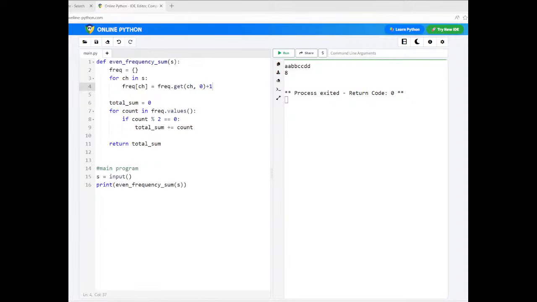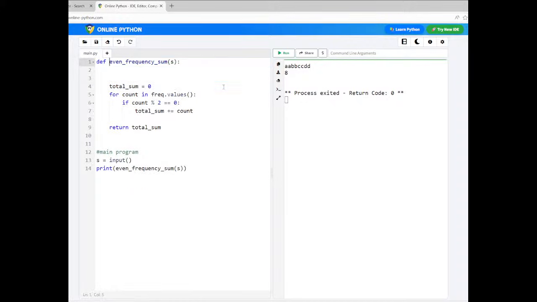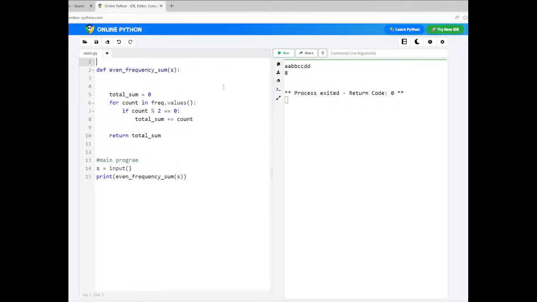It is more concise, no need to count. There is already a class called Counter that will take care of it, and you just pass it. So I'm just removing this. See here, manually we are creating the dictionary, so this is not required. This code you can remove. Simply what you need to do is, from the collections library, import this Counter class.